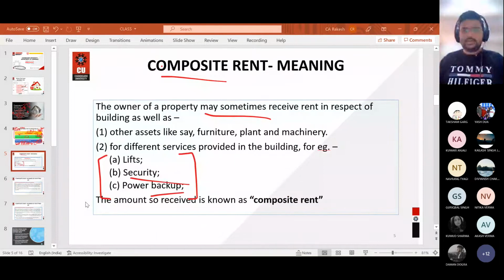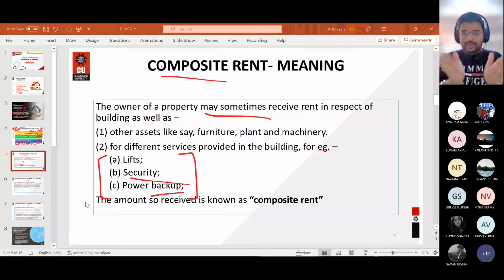As far as tax treatment of composite rent is concerned, you must understand that where composite rent includes rent of the building and the charging of different services, that is lift, security guard, power backup, all these services, the composite rent has to be split up in a certain manner.